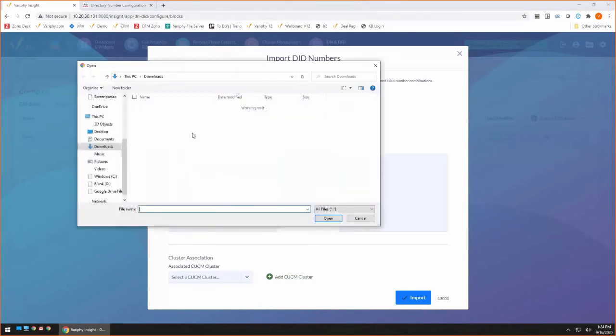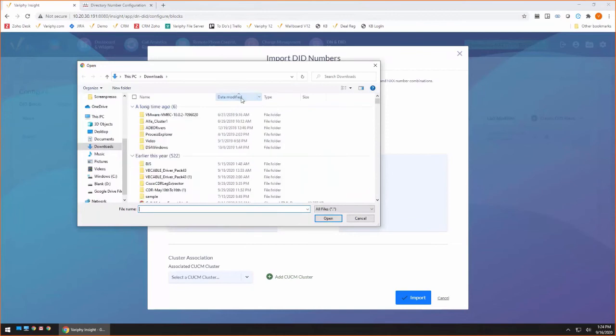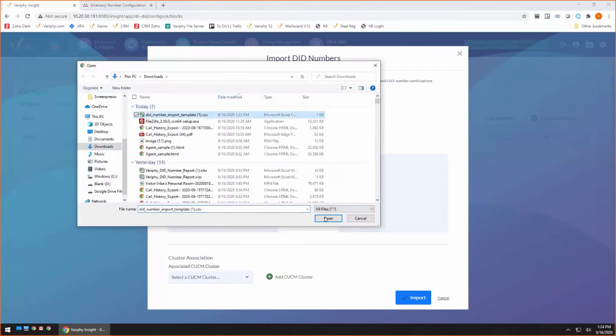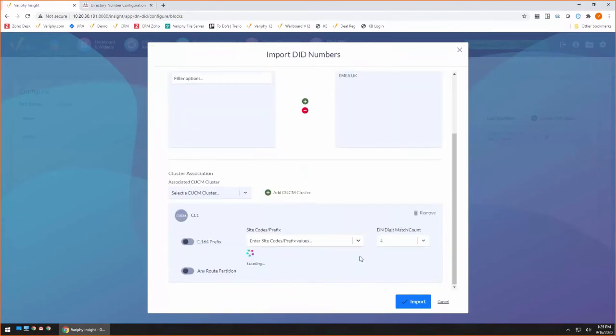I'm going to browse over to my file here. And where did I save that? There it is. And we're going to import this guy. I'm going to put him into my UK cluster. Or my UK site, you ask. Now what if I have multiple sites in a single spreadsheet? That's okay. After the system is imported, you can absolutely go ahead and change those sites, and I'll show you that in a second. Next thing it's going to do, it's going to ask me what cluster I want to go ahead and bring these into.